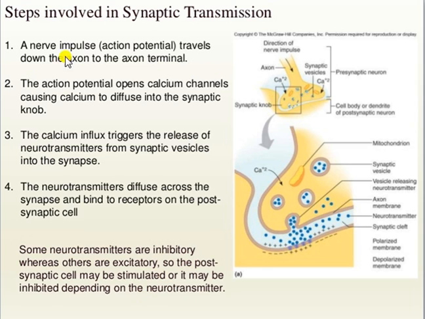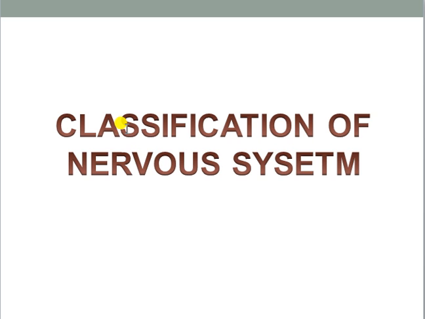Okay, so I think the entire process of synaptic transmission, how it is transmitted from one neuronal terminal to the next neuronal terminal, is very clear. So I am going to the next slide. In the next slide you can see the classification of the nervous system. Here we will now be discussing the classification of the nervous system. So let's see.